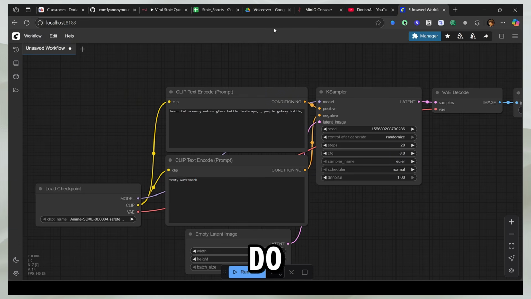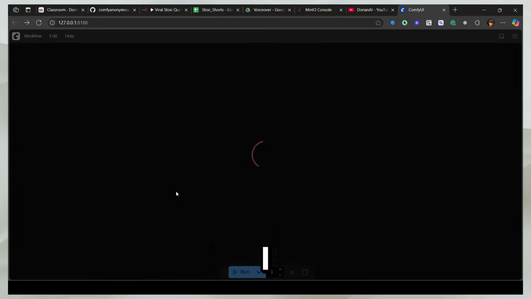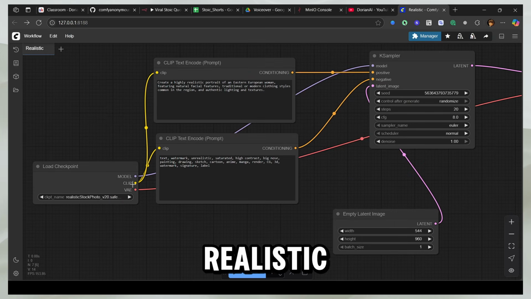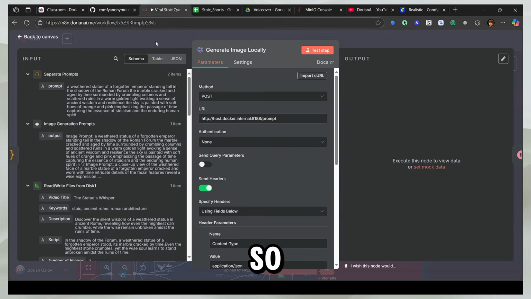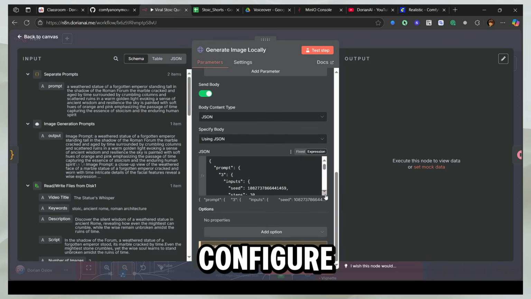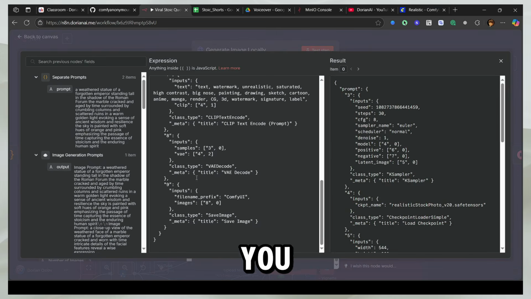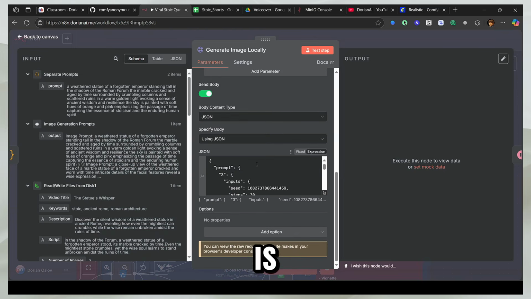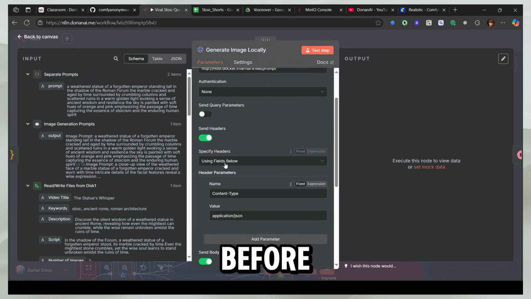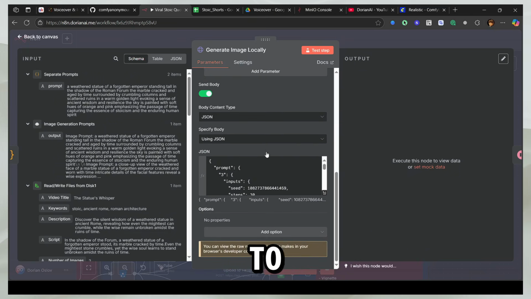And what I'm going to do is actually go back on the page because I already have the realistic one set up here. So the next step would be that you configure the API. So how do you configure this API? The next step is to get this API request. Even before that, you need to specify the content type as application JSON. So let's head to the API.